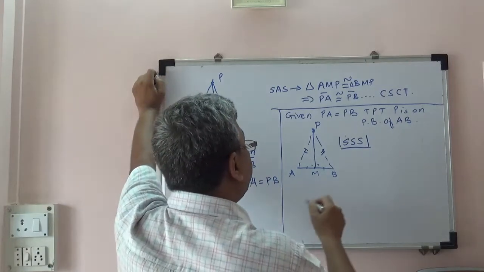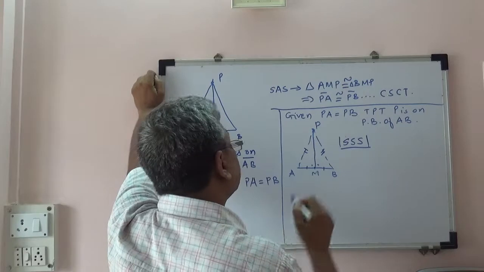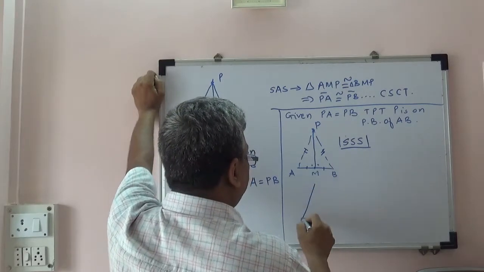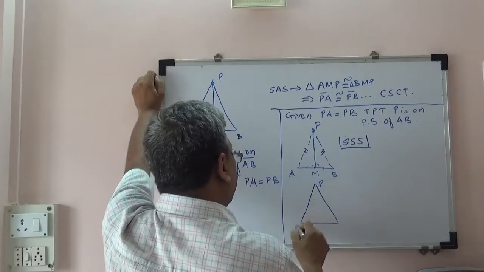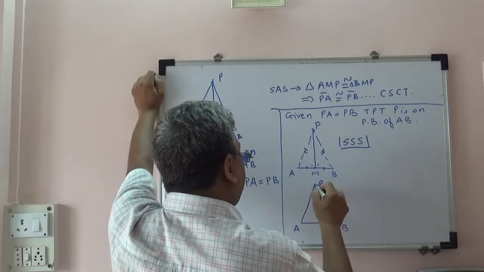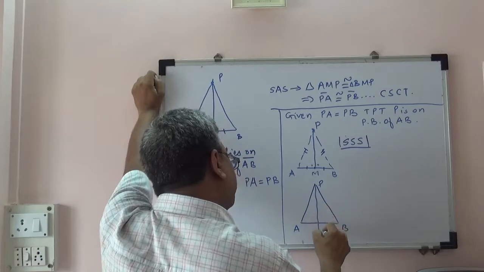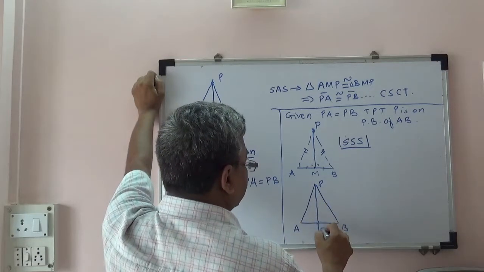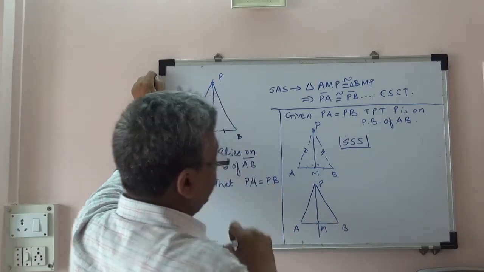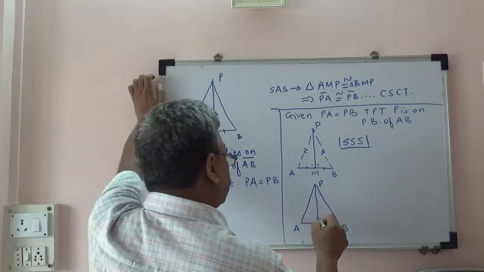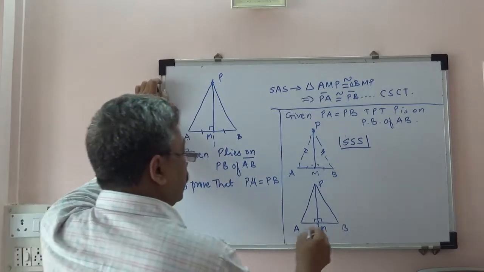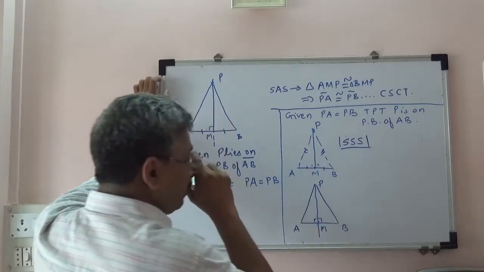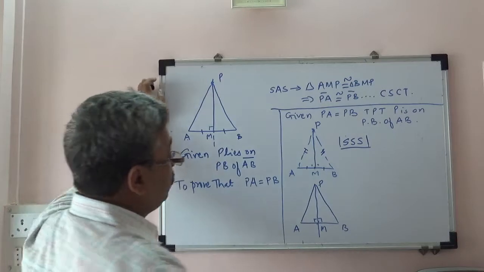Another approach could be: from P I drop a perpendicular to AB, and let it intersect at M, and then this is perpendicular, 90 degrees, 90 degrees. Now again I get two different triangles. Now this length is equal to this length is to be proved. MA is equal to MB is to be proved.